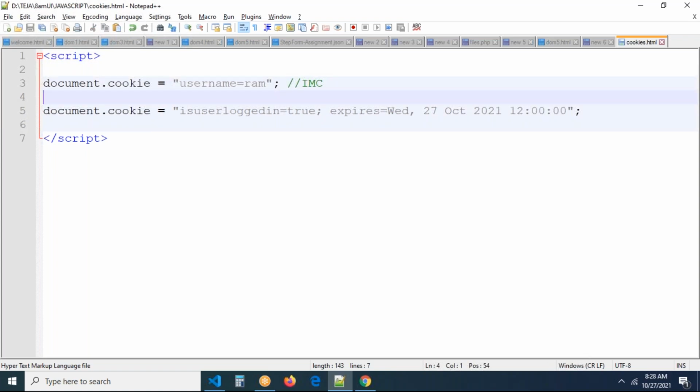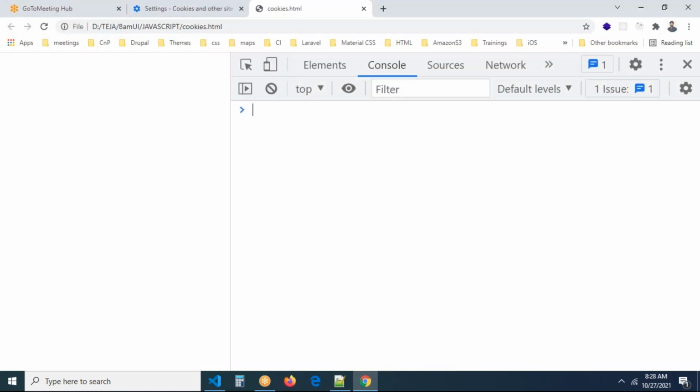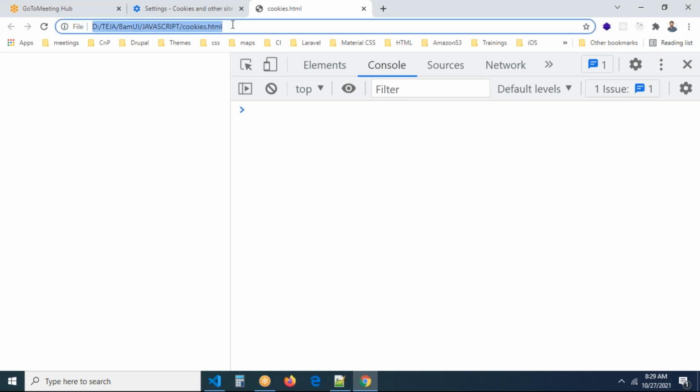If the cookies are created, I need to check where they are available in the browser. Unfortunately, remember one more thing: we are using the file protocol here, so you cannot find these cookies.